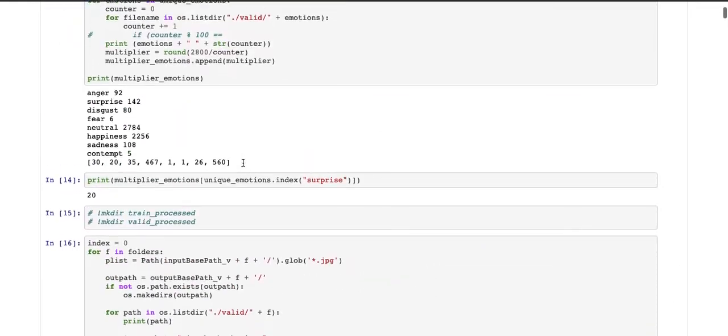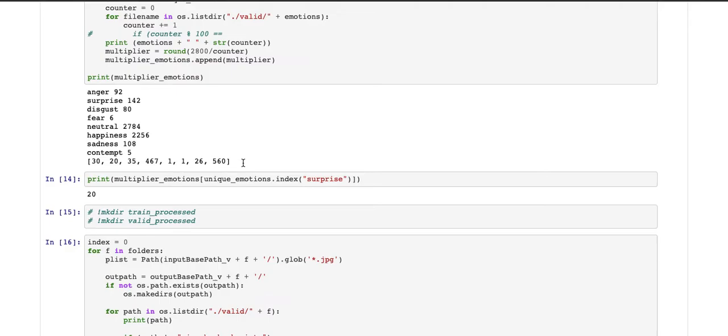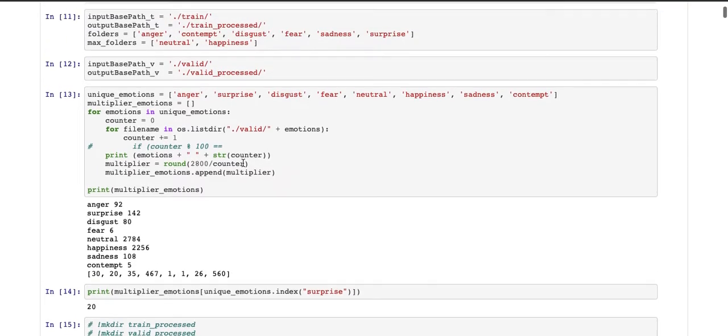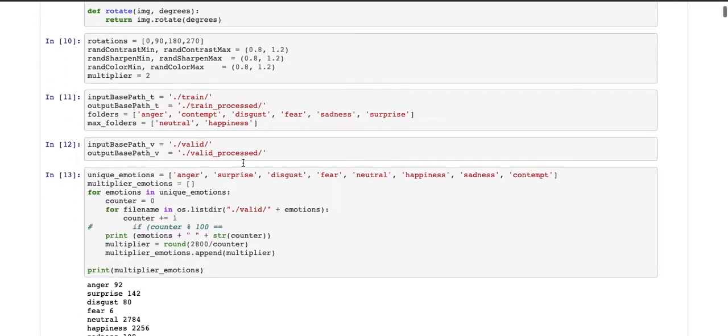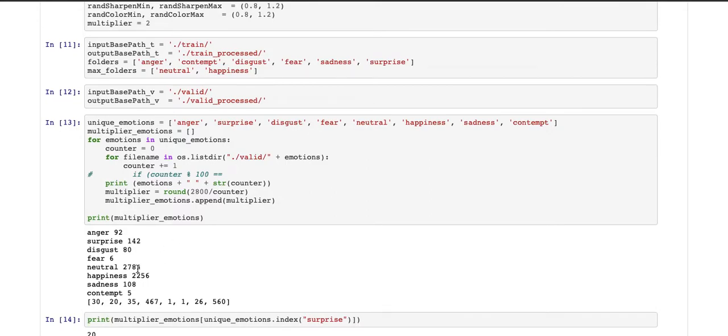And yeah, this essentially just creates different contrasting images, because if you remember, we don't have enough images to actually run off. CNNs need a lot of images and a lot of data to actually build their classifier. So essentially what we did here was create more images for the CNN to run on. And also we discussed that neutral had many more images than anger, surprise, fear, and disgust. As you can see over here, this is 2,784 images, while anger simply has 92 or 142. So we basically synthesized new images mainly for anger, surprise, disgust, and fear. And we just left neutral and happiness by themselves because there were already so many images for them.